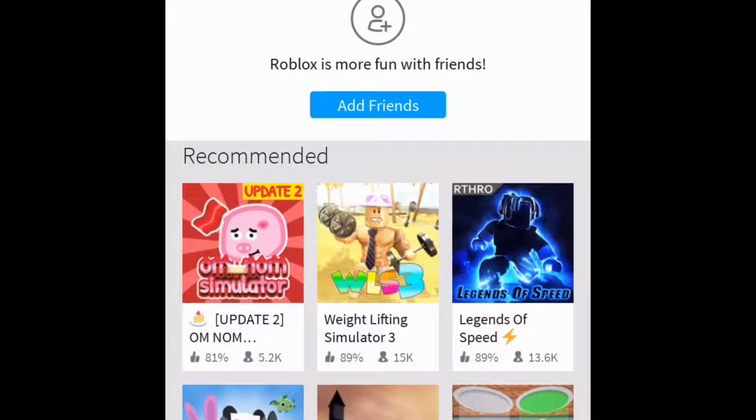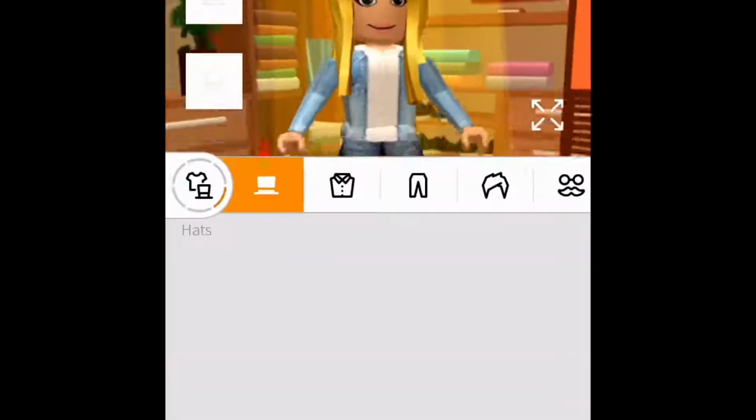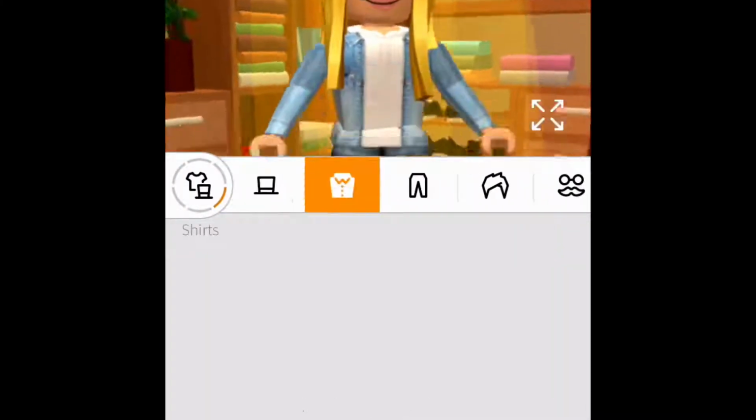it will show up if you restart your Roblox. But if you're not on Roblox and you just used it like an hour ago, just do that. I don't know, but I would just do that in case it doesn't show up. So basically,